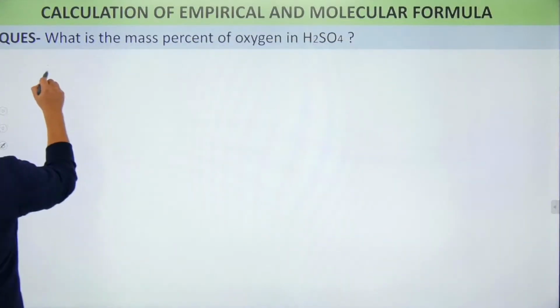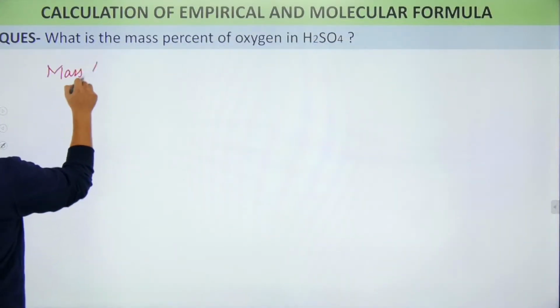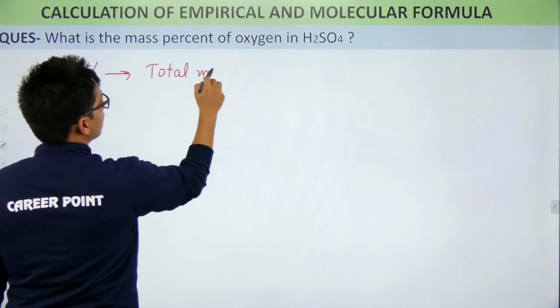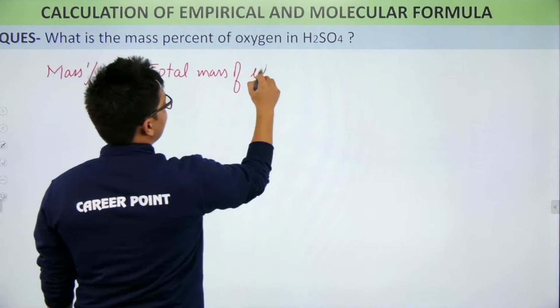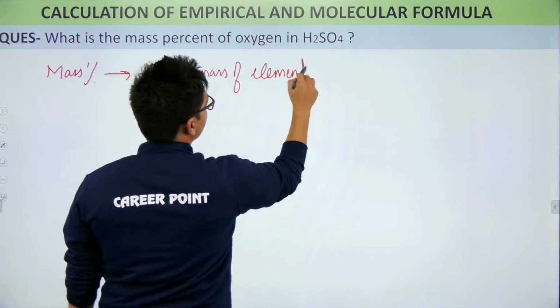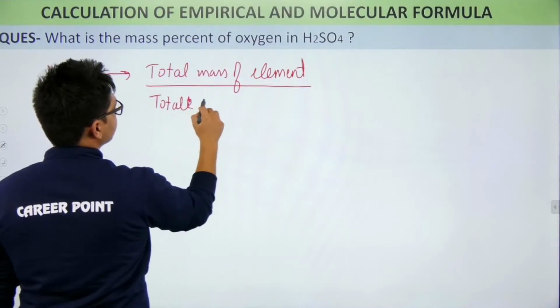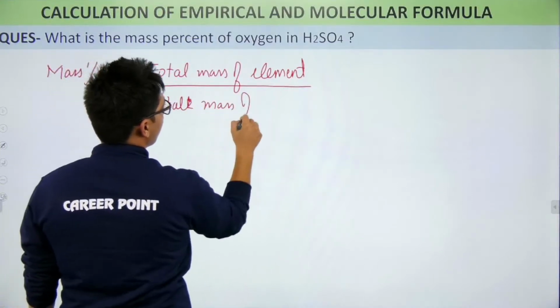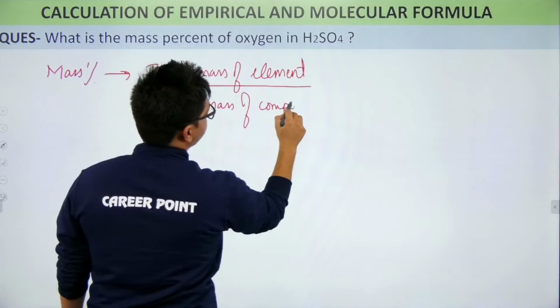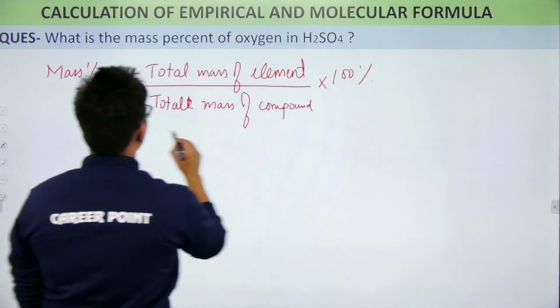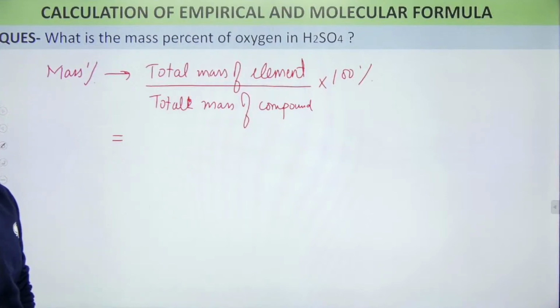Mass percentage is total mass of element divided by total mass of compound times 100. So, what is the total mass of element?